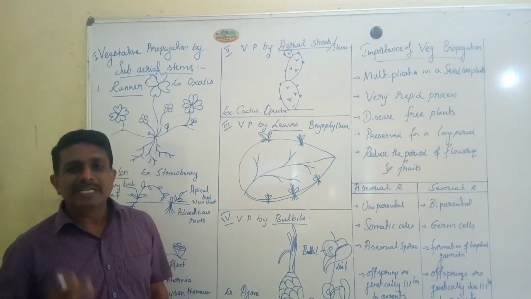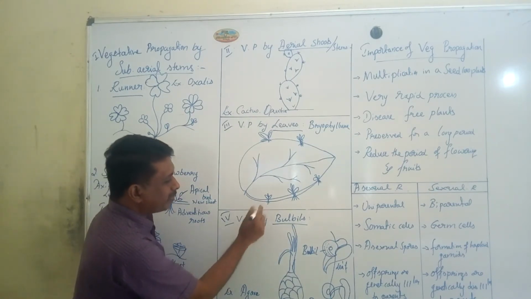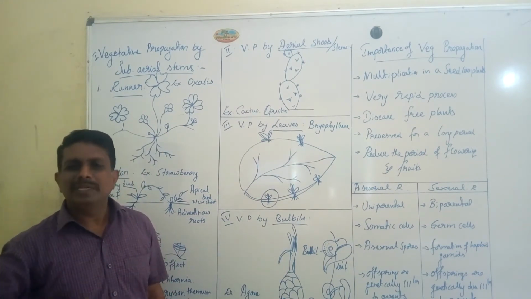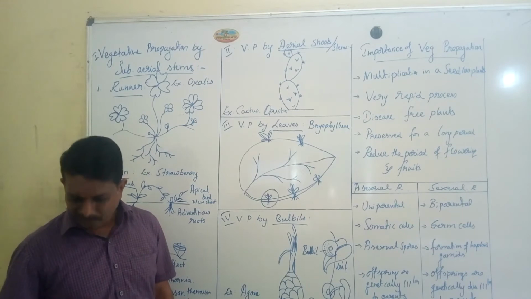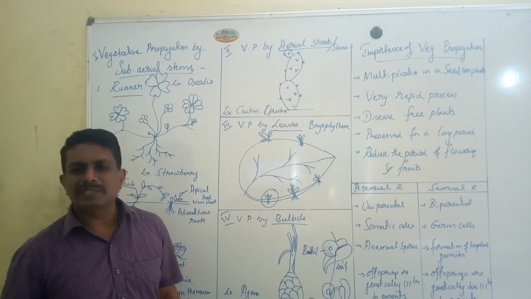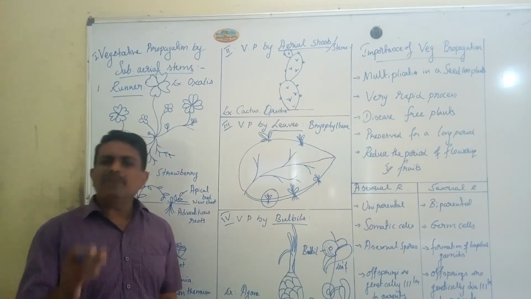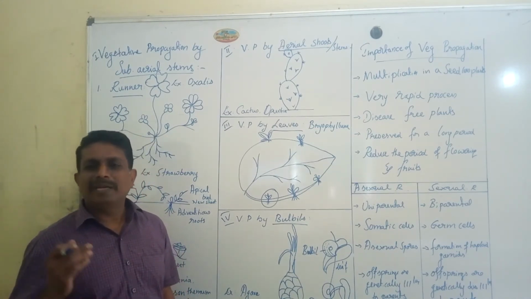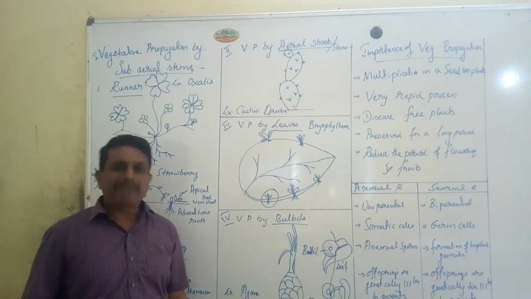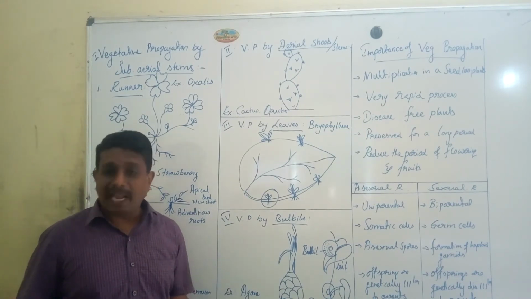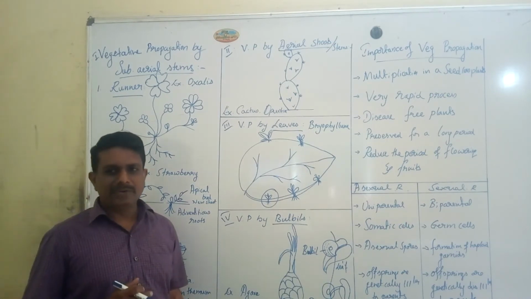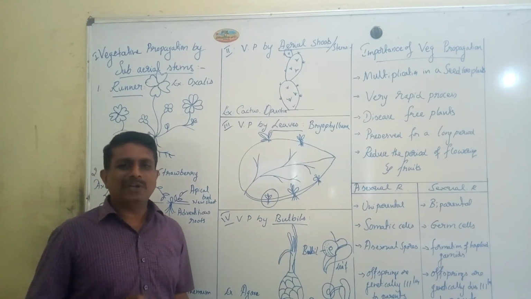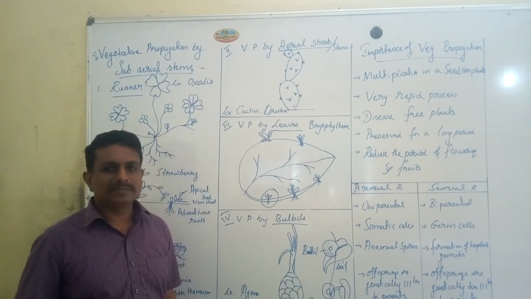When these buds separate from the mother plant, they develop into a new independent plant body with the production of a root system. You can find vegetative propagation by leaves in case of Bryophyllum, in case of Kalanchoe, and in case of Adiantum. It is a pteridophyte, popularly called walking fern.